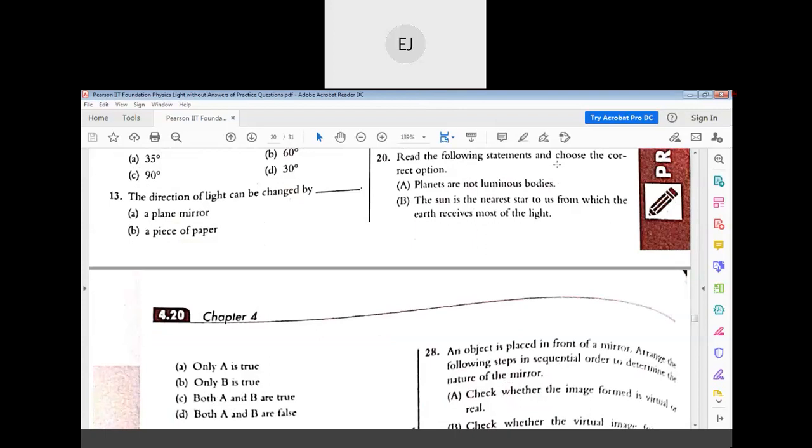Read the following statements and choose the correct option. Statement A: Planets are not luminous bodies. Statement B: The sun is the nearest star to us, from which the earth receives most of the light. Only A statement is true, or only B statement is true, or both A and B are true, or both A and B are false. Yes, answer is both A and B are true. Correct.